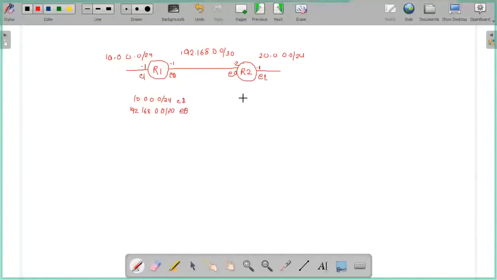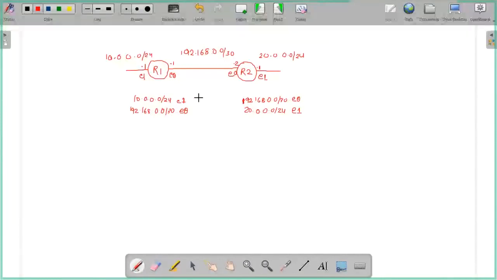And on R2, 192.168.0.0/30 via E0 and 20.0.0.0. Yeah, these will be the entries in the routing table.